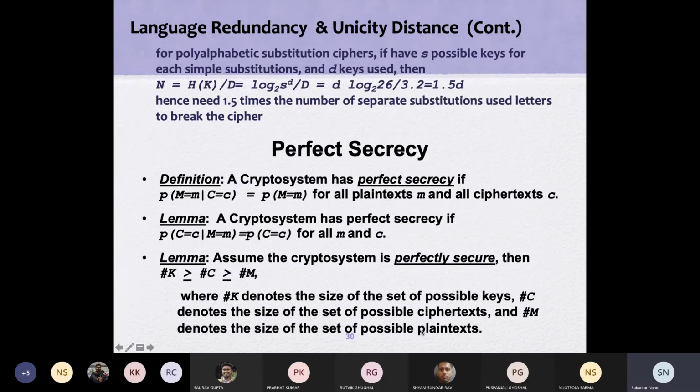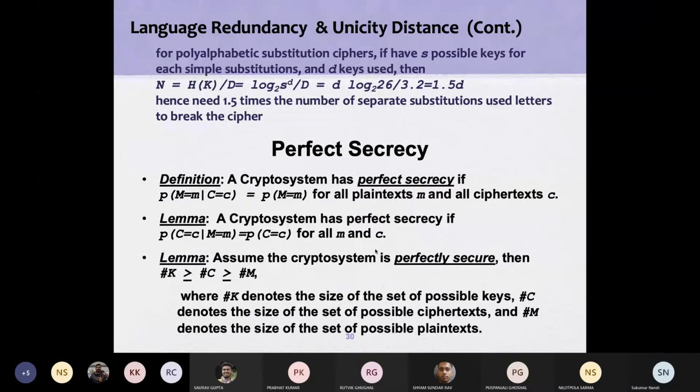Then we came to perfect secrecy. The condition of perfect secrecy is that we have three sets. One is the plain text, the number of messages, then the ciphertext, the number of secret messages.